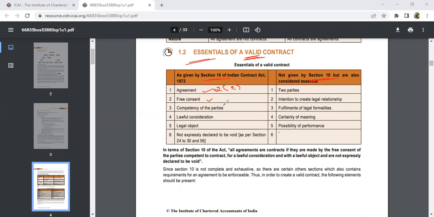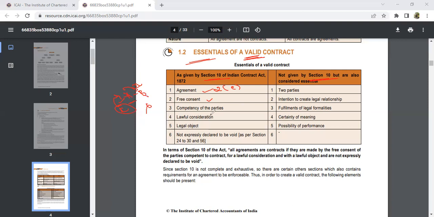And then free consent. I'll give you an example. A and B: A is selling his car to B for rupees 2 lakh. Here, A has to sell his car to B of his own wish only. If some C is forcing A to sell his car, so A is selling it, then it is not free consent. If A willingly sells his car to B, then we call that free consent. Nobody should force you to enter into the contract. You have to agree with a positive opinion and freely enter into the contract. That is free consent.